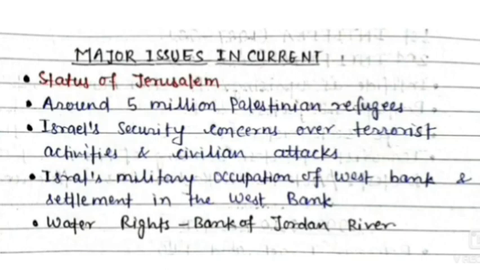Currently, the Israeli army and the Israeli government promote settlement in the West Bank. Friends, the West Bank is an area of Palestine, but the control over that area is with the Israeli army. So the Israeli army is settling Jewish people over there.